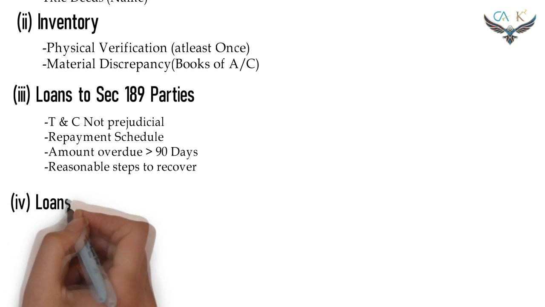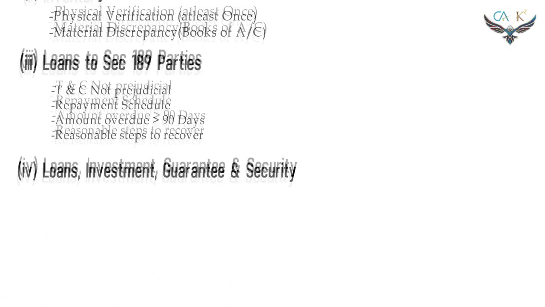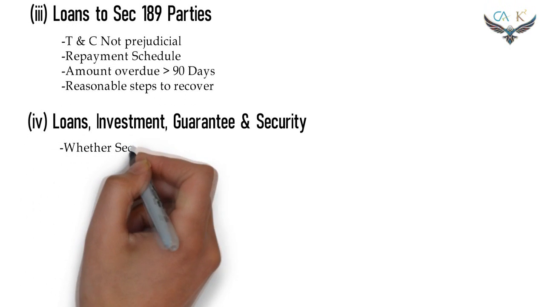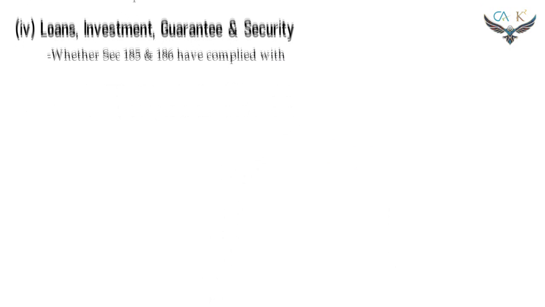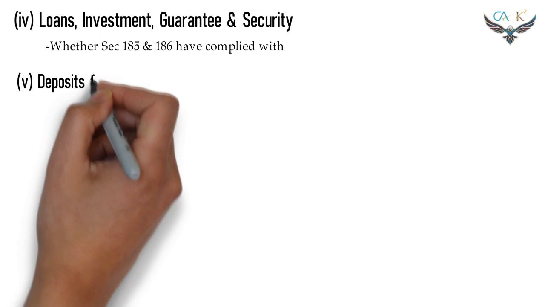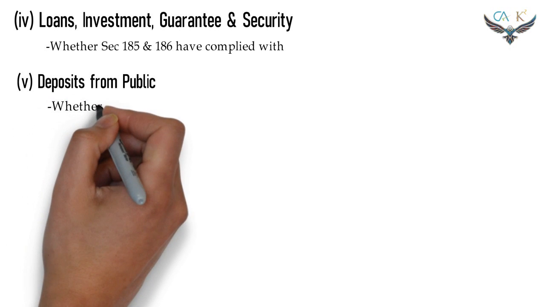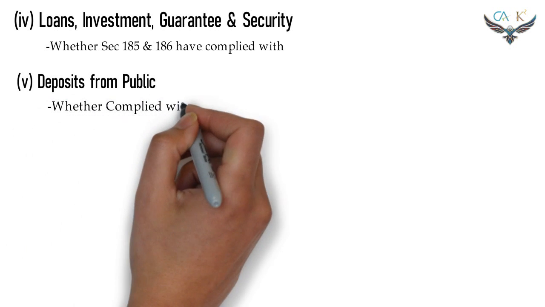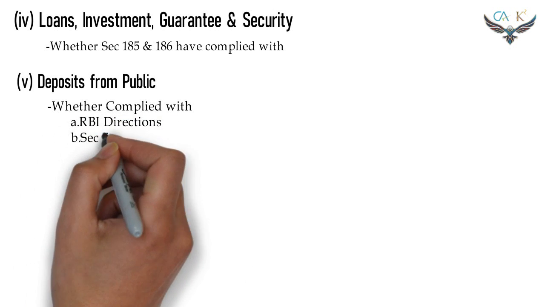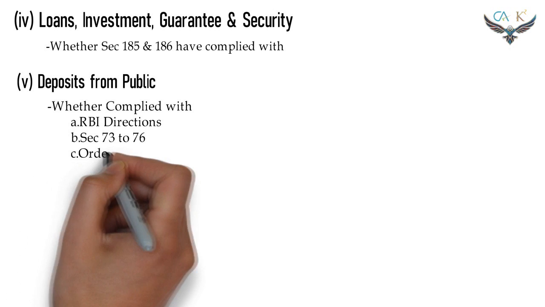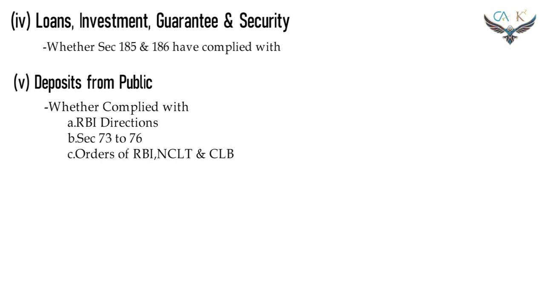Clause 4. Loans, investment, guarantee and securities. The following points shall be covered. Whether the provisions of section 185 and 186 have been complied with. Clause 5. The deposits from public. The following points shall be covered. Whether the company has complied with the RBI directions and the provisions of section 73 to 76. In case of any contravention, whether the orders of RBI, National Company Law Tribunal and Company Law Board have been complied with.